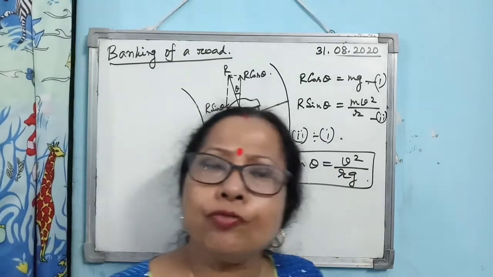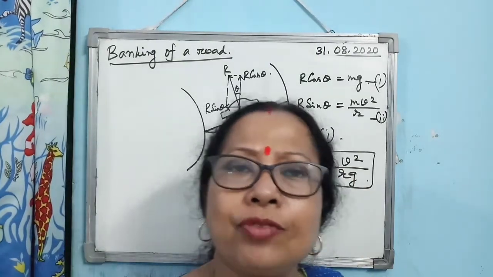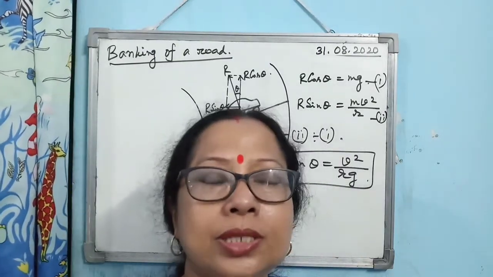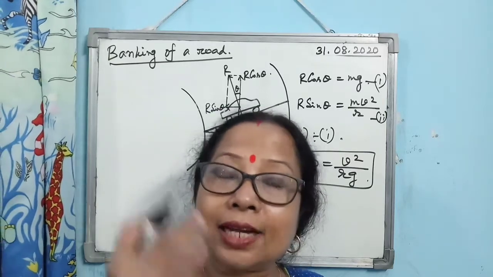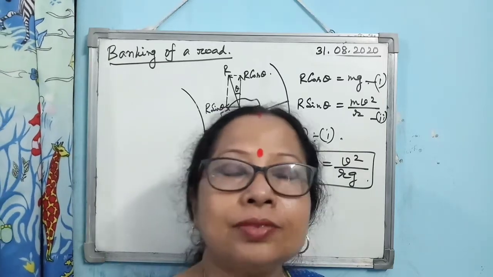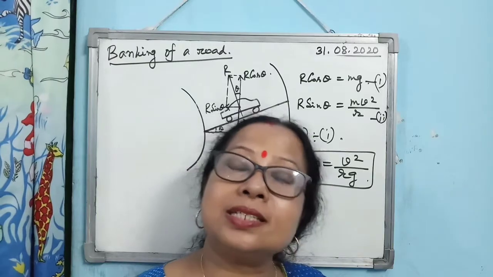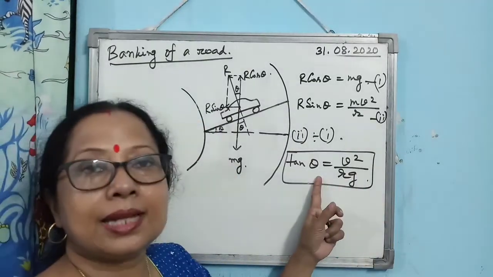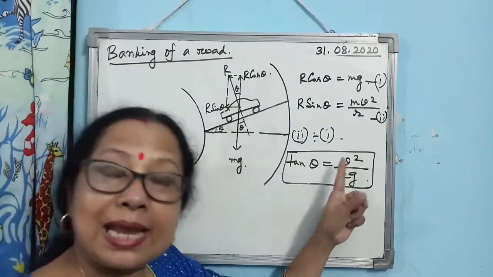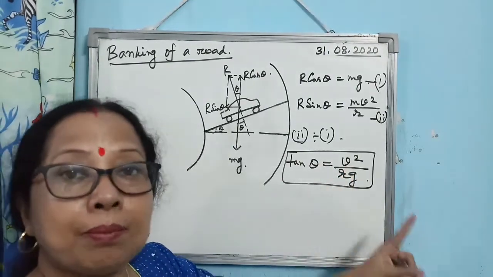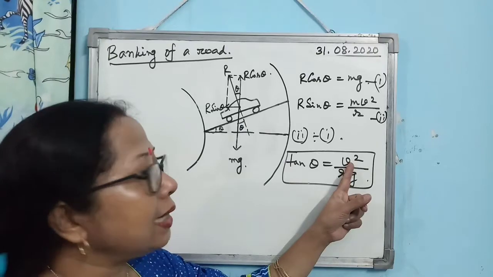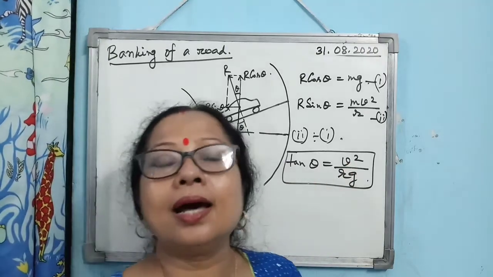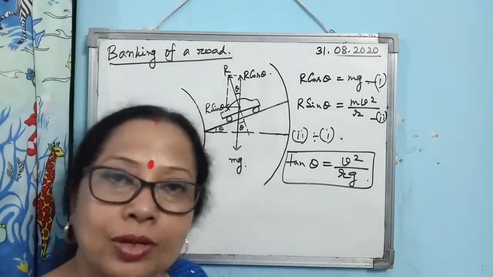That's why if you go to hilly areas, whenever there is a turn, at the edge of the turn a speed limit is mentioned. Why the speed limit? The speed of the car may be less than this, there is no problem, but it should not be more than this. Then the car will skid off. Is that clear?